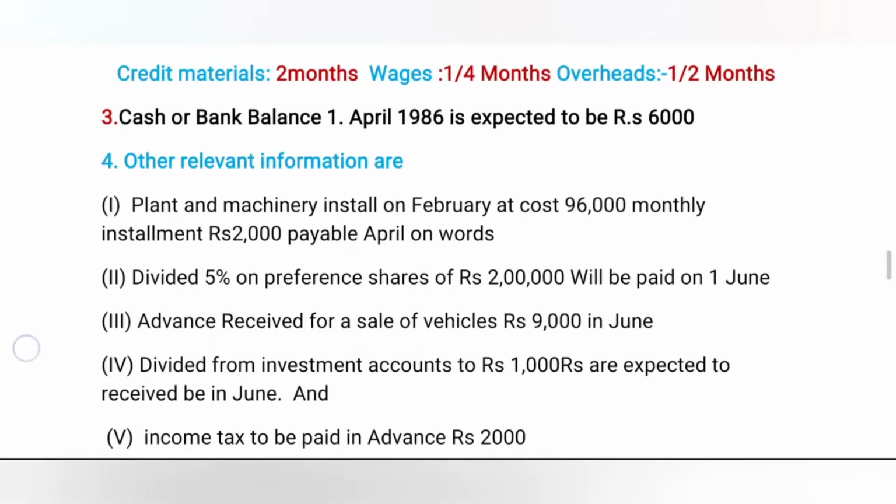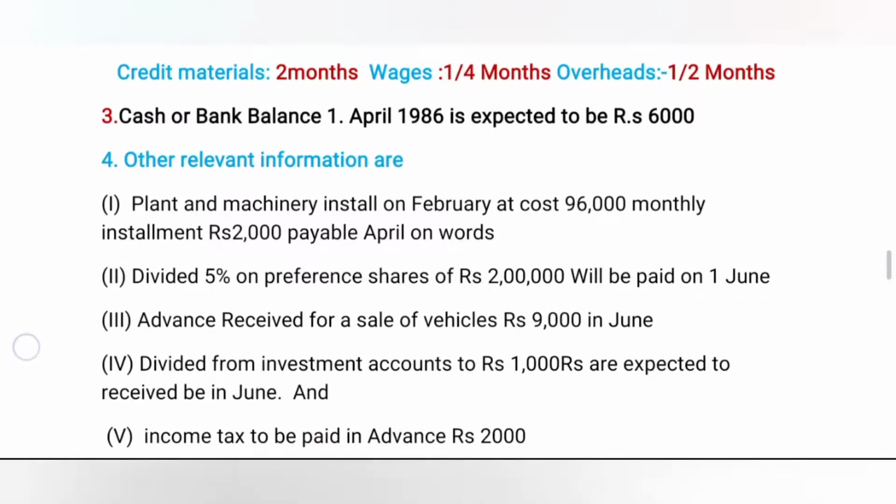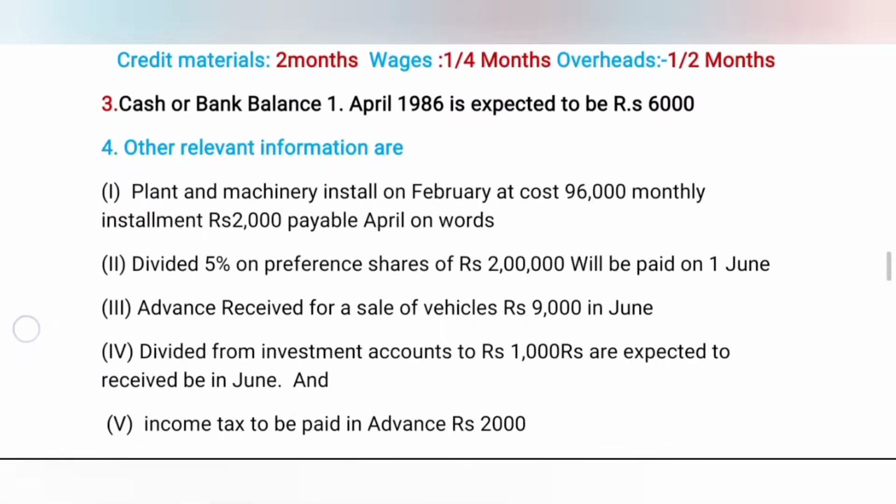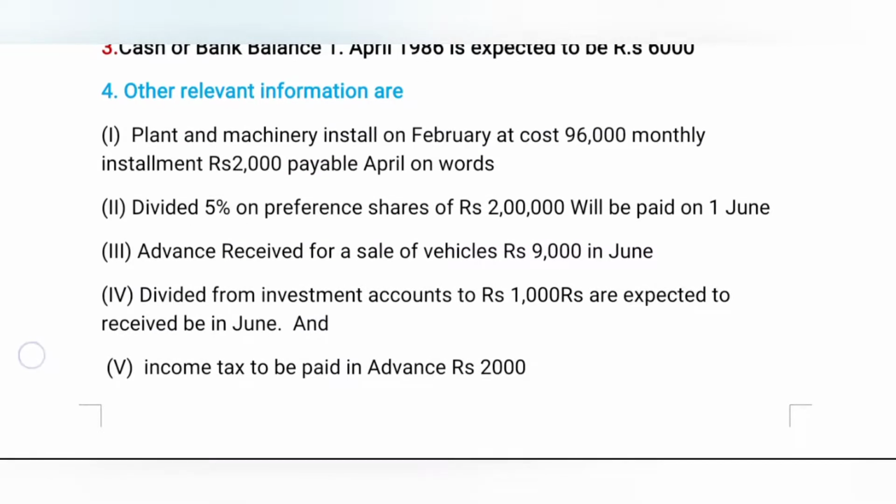Overheads is completed. Now we can go to the third transaction, that is cash or bank balance. On 1st April 1986, 6,000 is expected to be paid. This amount is already written as the opening balance. Now we can go to the other transaction, that is the fourth one.